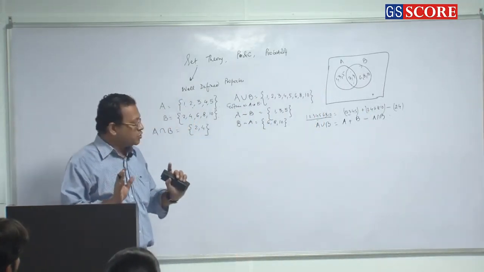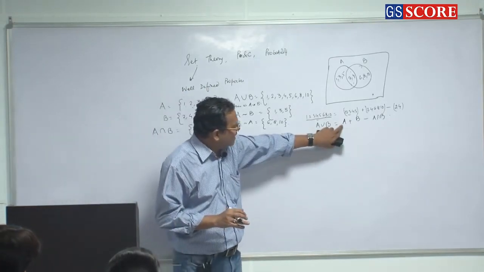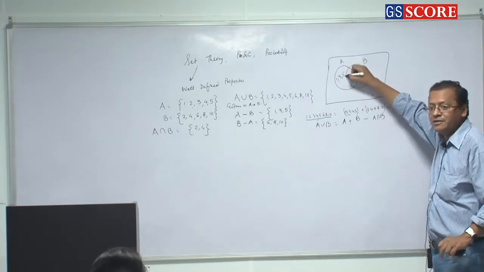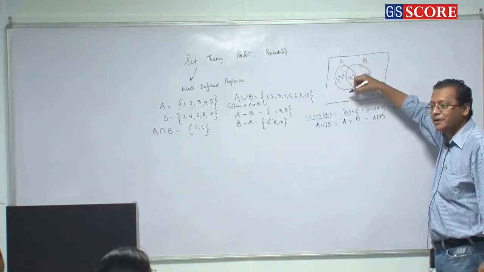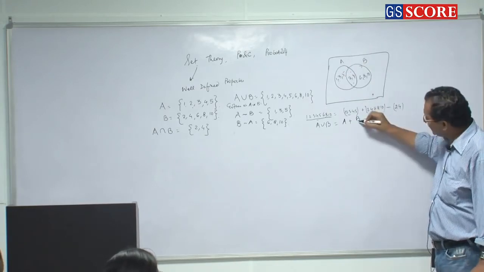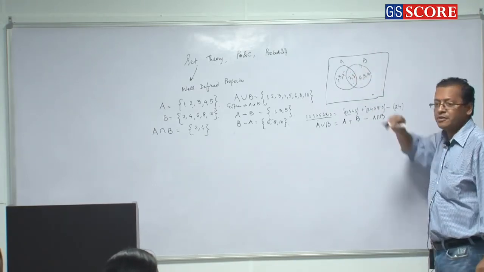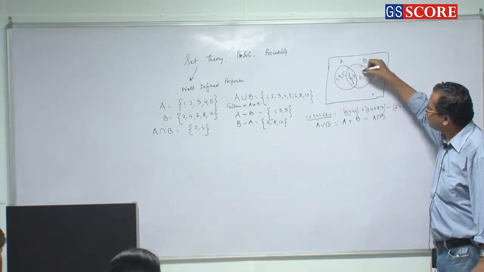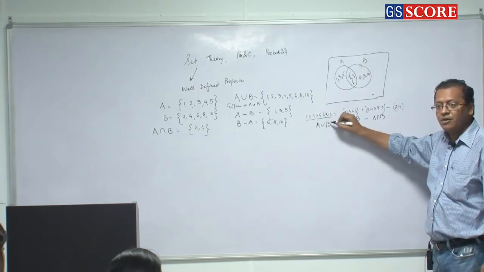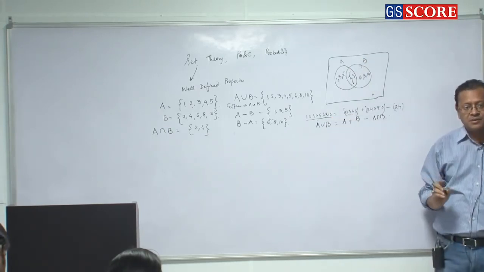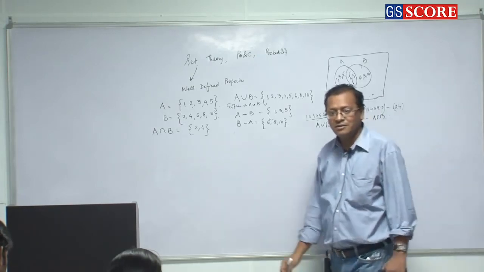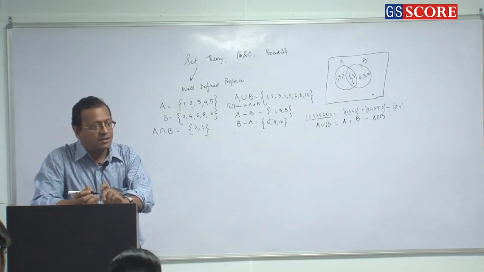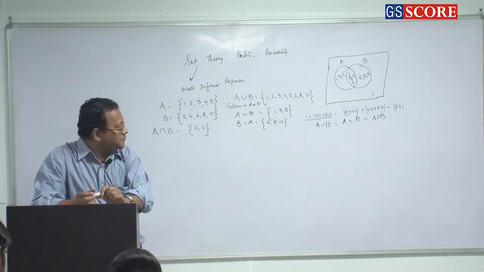Clear है? So which means when I say set A, I mean the entire set A and not only A. I mean entire A. When I say set B, I mean entire B. When I say this one, A intersection B, I mean the common region. When I say this, it is either in A or in B, A union B. Clear or not? Everybody clear or not? No problem here? Okay.